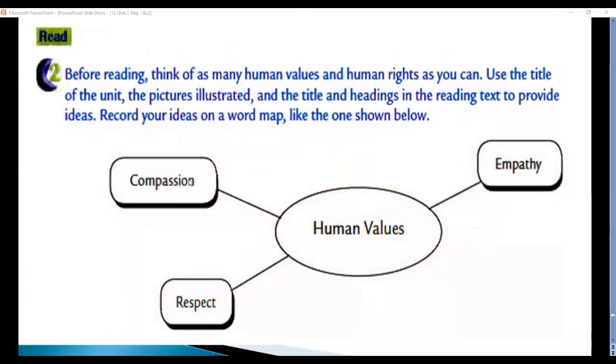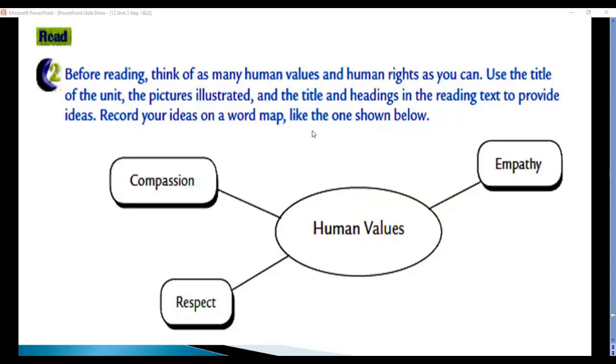Have a look at this part here. As you can see, before reading, think of as many human values and human rights as you can. Use the title of the unit, which is human values, the pictures illustrated, and the title and headings in the reading text to provide ideas. Record your ideas on a word map like the one shown below. So here we have human values. Some examples of these human values are compassion, respect, empathy. What else? You have to think about other examples of human values.